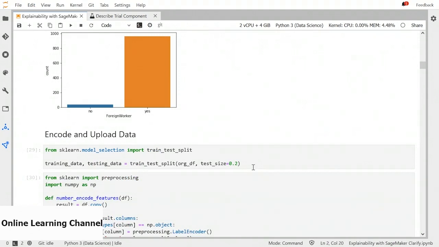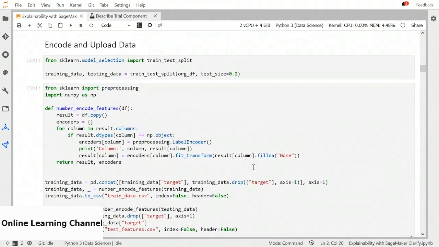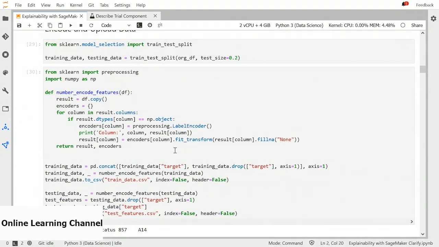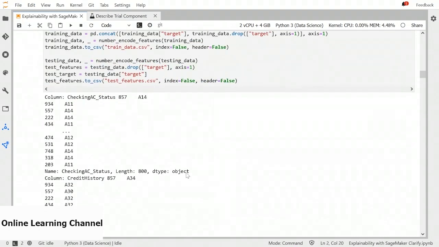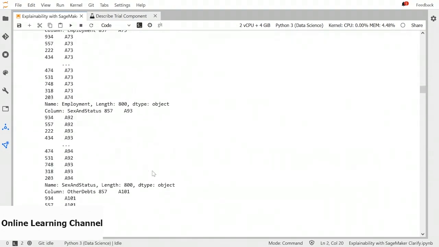Next step is to split the dataset into test and training, and encode the features. Feature encoding is important when your features are categorical, because machine learning models understand numeric data. So this function will go through each column, find the type of the column, and if it needs encoding, it will encode it. After that, it will create a CSV file. And remember that when you are using the linear learner algorithm, it expects that your label column is the first column. So we need to move the target column here. These are the columns that were changed during the encoding process.